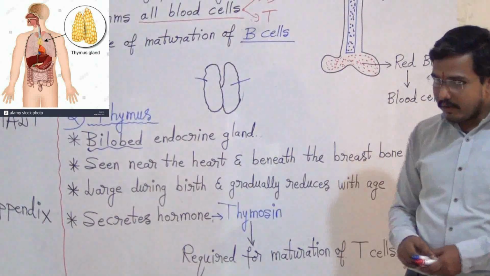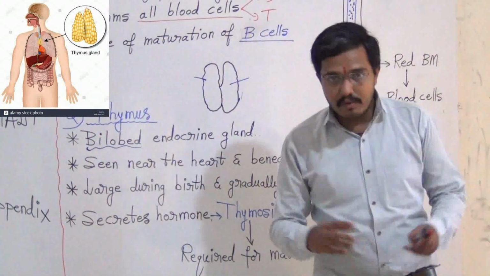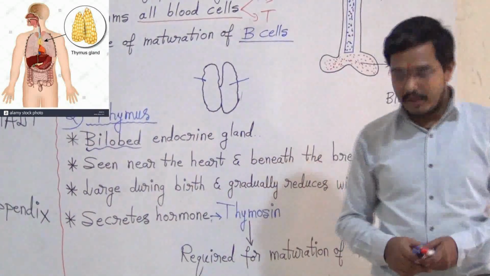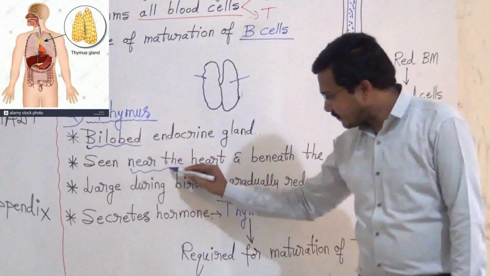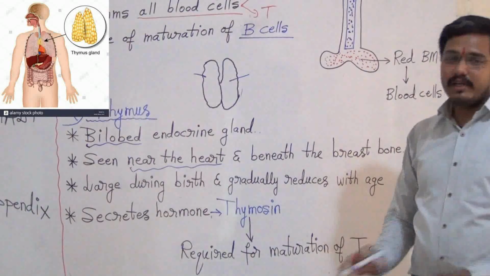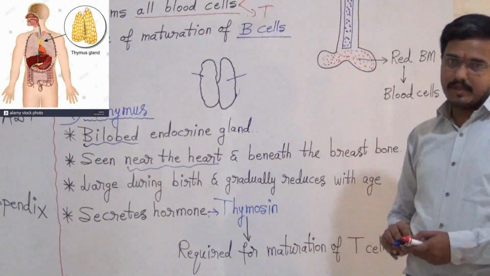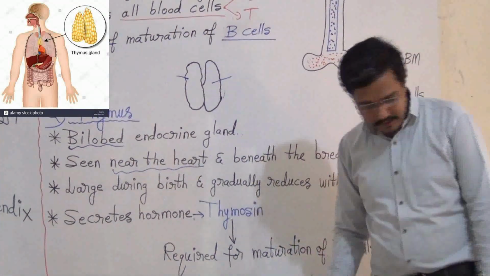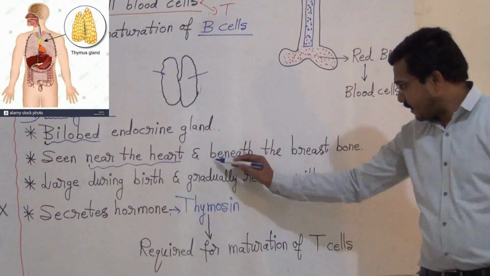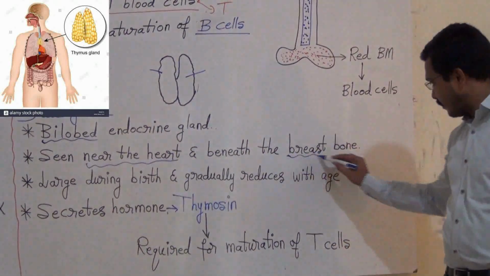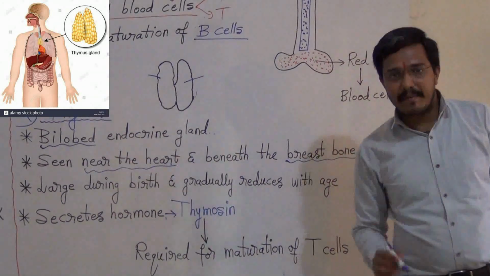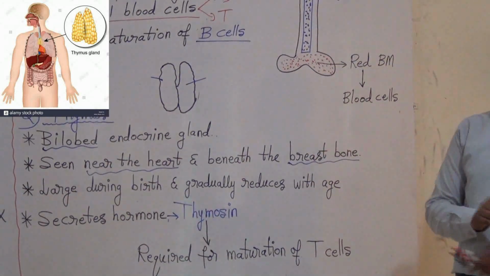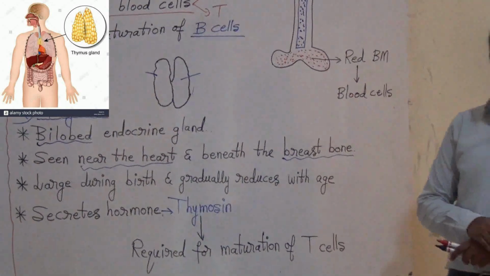Okay. Next, where do you find the thymus? What is the location of the thymus? Already you know. It is seen near the heart, especially just above the heart. And the correct thing is that this is present beneath the breastbone. Below the breastbone and a little above the heart, there is an endocrine gland called the thymus.